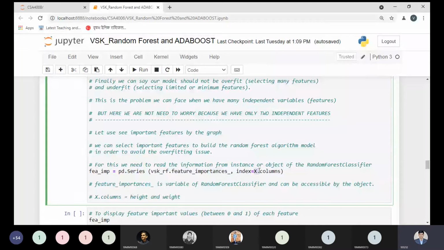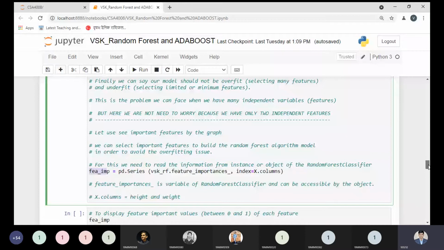The index is equal to X column. So in the X column, what do we have? We have the two features, height and weight. Okay. So I'm using all the important parameters, and with the help of these parameters I'm selecting the important features. The important features variable contains the list of the entire features.